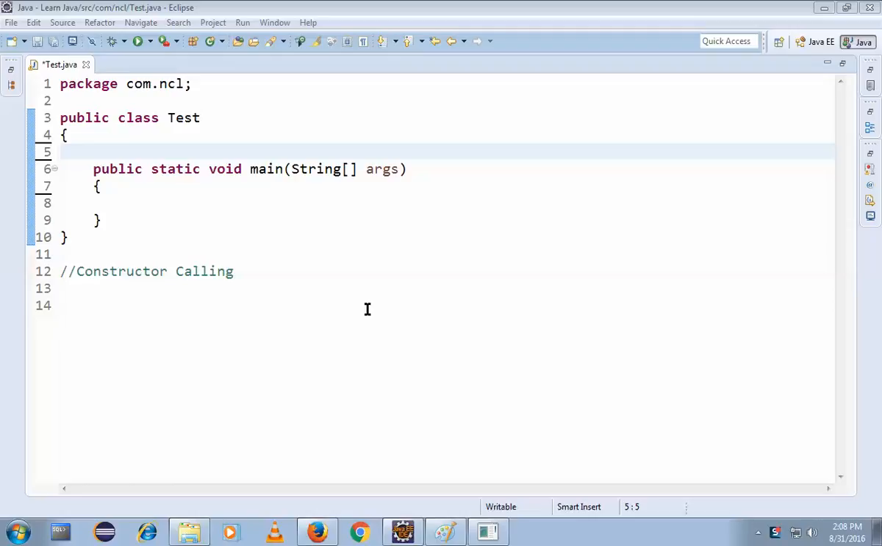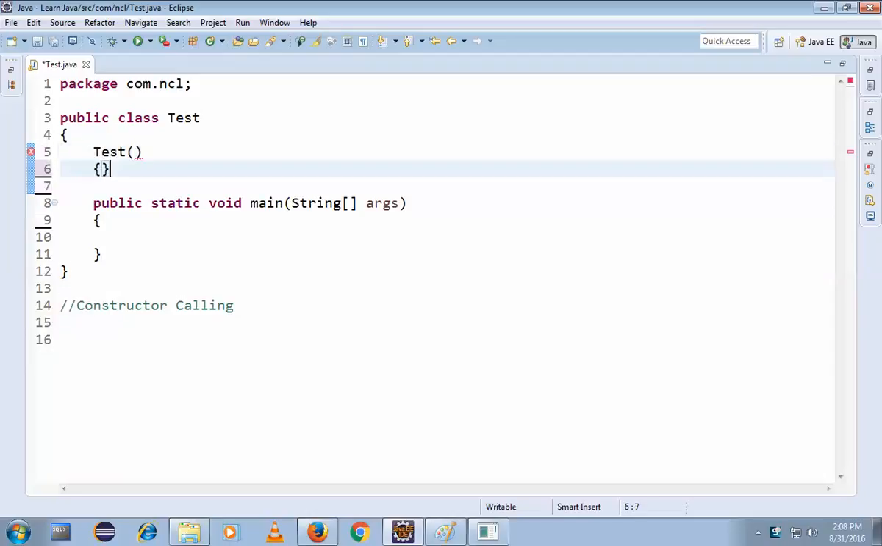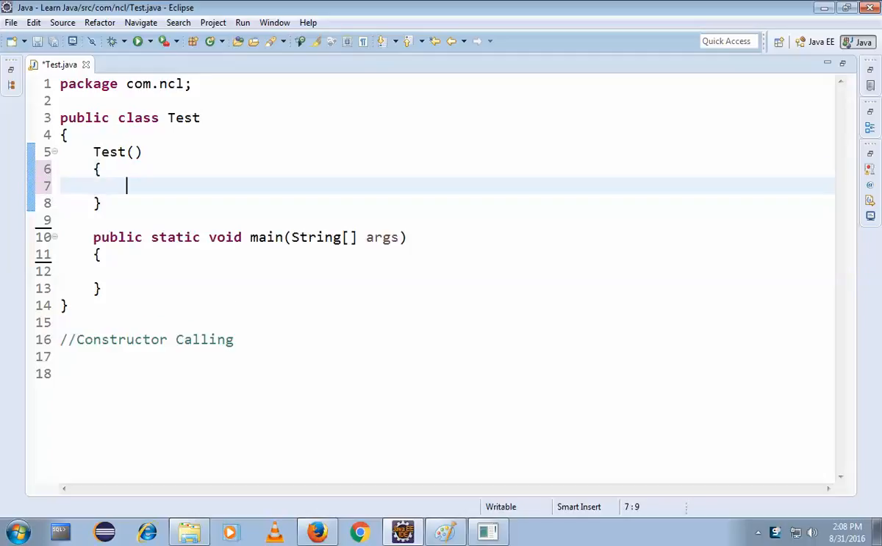Okay guys, this is my next video regarding constructor calling. You know how to write a constructor. The main rule is that the constructor name and the class name must be the same. Test, Test of, passing parameters or without parameters. So Test t.